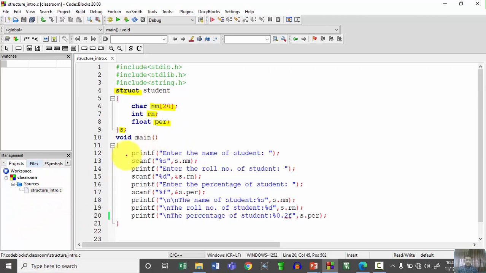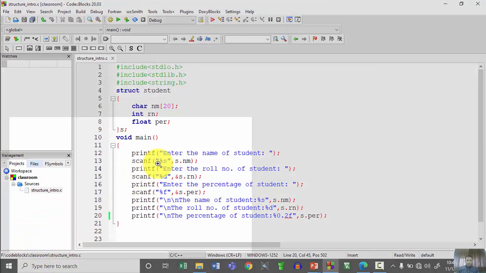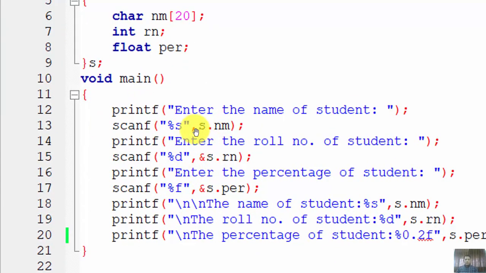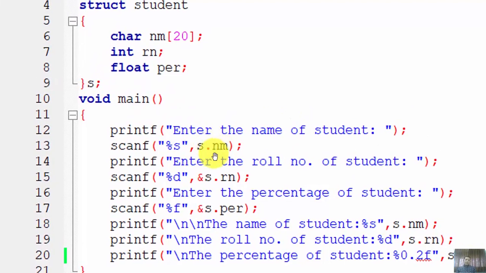First I am going to display a simple message: printf enter the name of student. Now just focus on the way in which we access this variable nm. We access it with the help of this s, which is nothing but your structure variable. With the help of the structure variable, s dot nm. Let me clear it so that you can properly visualize this dot here. s dot nm means s is a structure variable and nm is the name of the student, right?